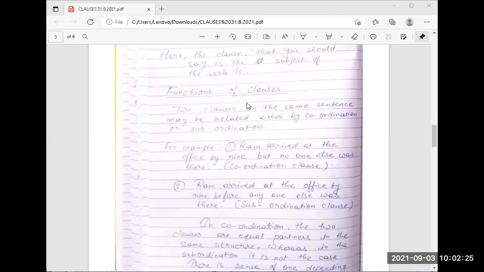Now, functions of clauses. Two clauses in the same sentence may be related either by coordination or subordination. What do you mean by coordination and what do you mean by subordination? At least this you should know. What is the meaning of coordination?